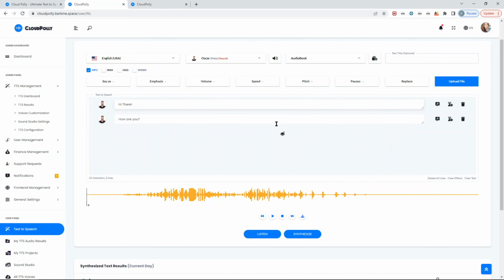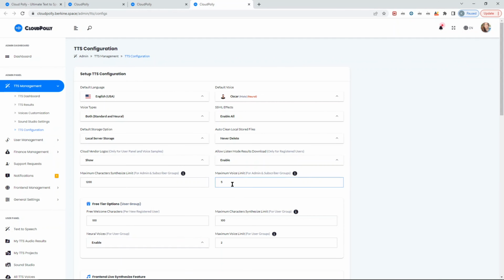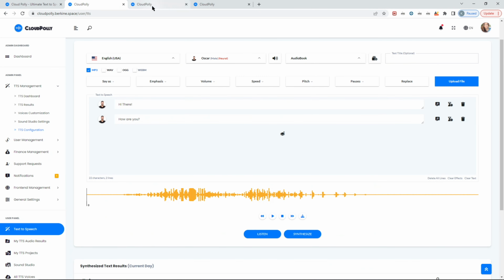But again, you can add up to 20 voices here. If I'll open the configuration page, for example, let's have it open so I explain where you can configure this. You can put up to 20 voices, which means you can mix up to 20 voices from all cloud vendors as you prefer. And it's not limited only to one language, so you can change the language and add additional voices. So here, for example, just gives you an idea in terms of how many voices you can mix. And in total, you can generate a single synthesized task with up to 60,000 characters. So that's pretty much a good number of text.